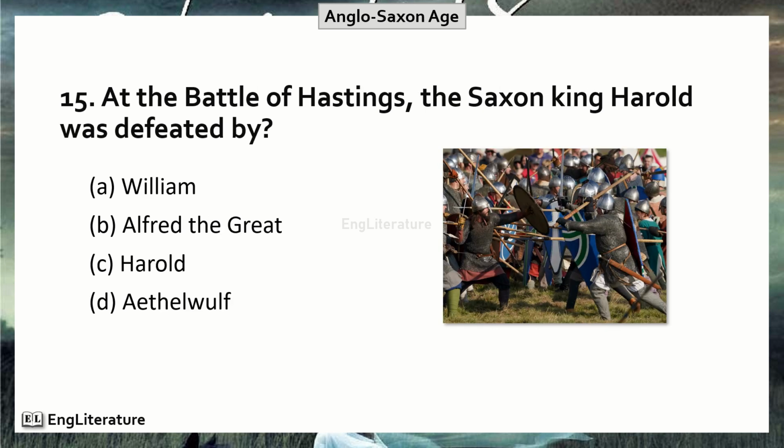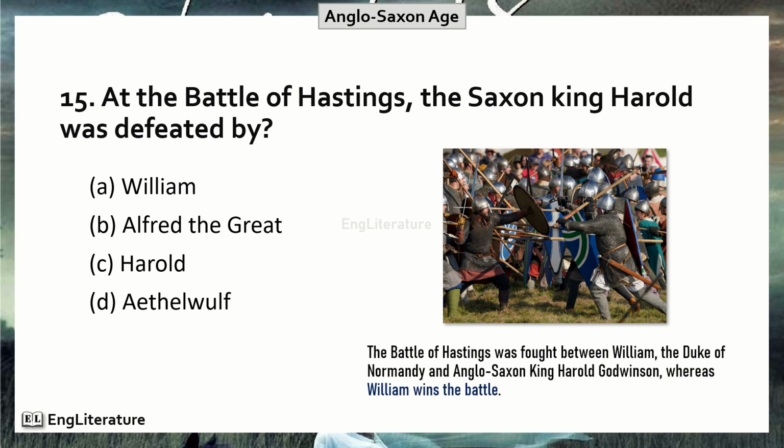At the Battle of Hastings, the Saxon king Harold was defeated by. The Battle of Hastings was fought between William, the Duke of Normandy, and Anglo Saxon king Harold Godwinson, whereas William wins the battle. So, the right option is number A. The Saxon king Harold was defeated by William, the Duke of Normandy.